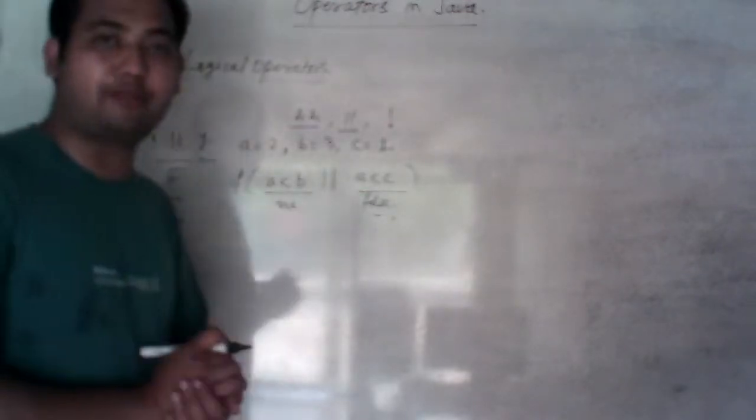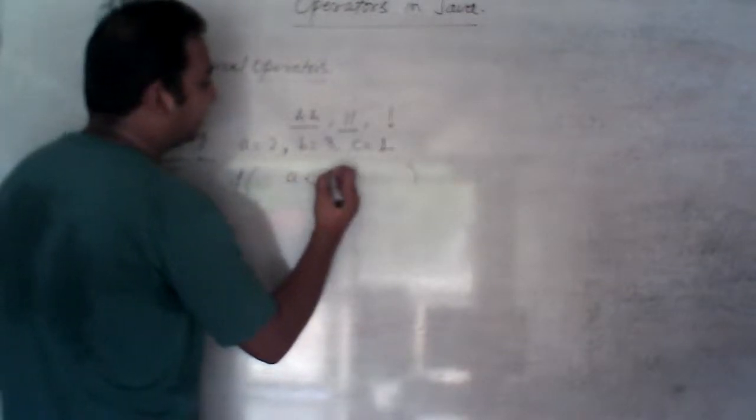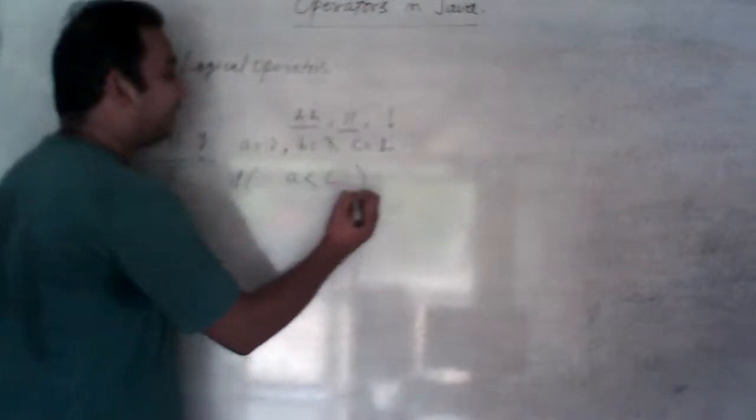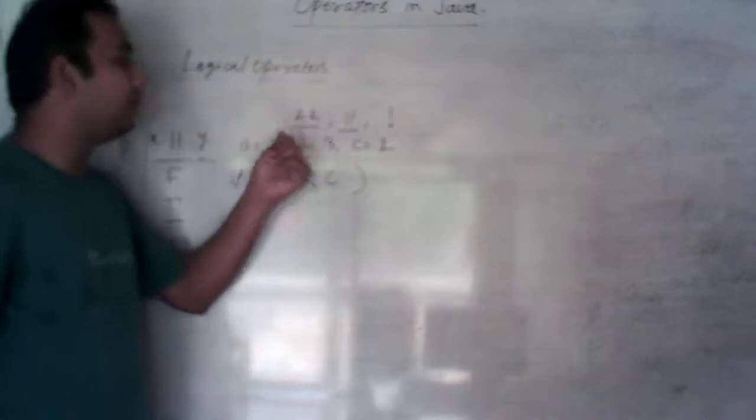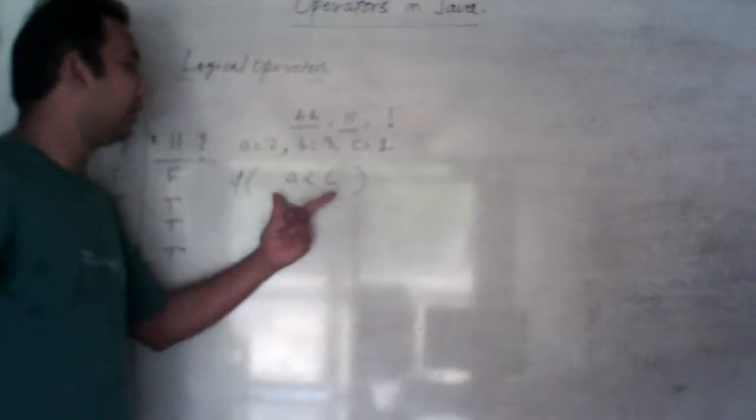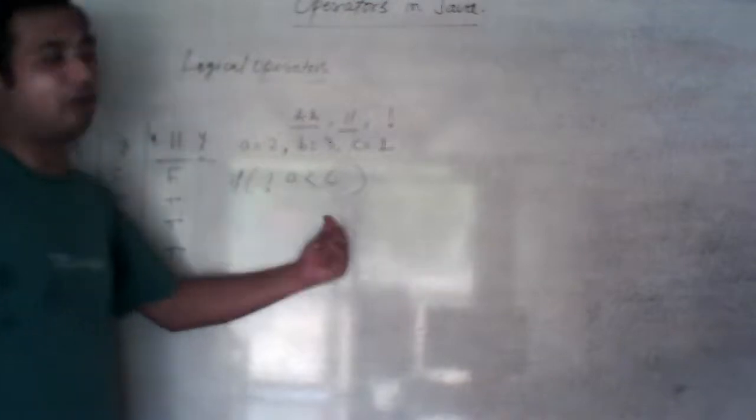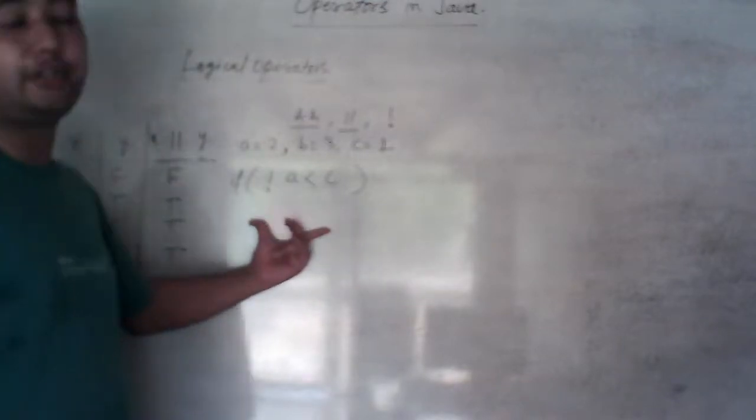I hope you understood well. And if there is only one condition, like I'm writing A is less than C, and you know very well the condition is false because the value of A is 2 and the value of C is 1. But if I'm using the not symbol before this, it will become not false and it will return you true.